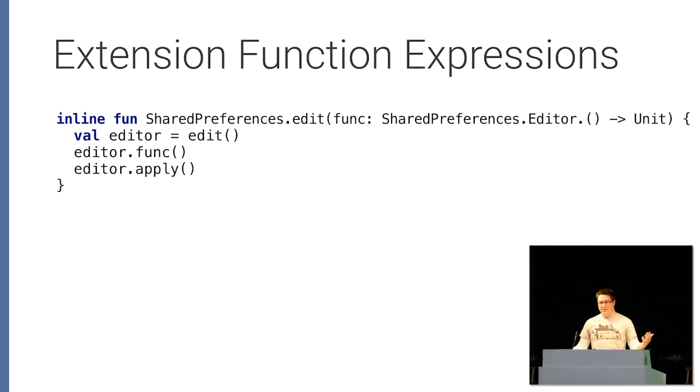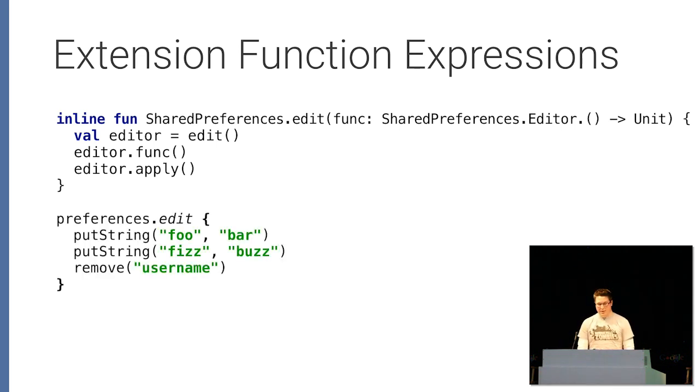And so you can apply this all over. I mean, pick your least favorite API of Android, and you can probably remedy it in some way. Shared preferences is another transaction-based API. So here we're adding a method to shared preferences, and we're taking in a method that exists on the editor that's created when you start the transaction. And so now our preferences interaction has been simplified. You never forget to call apply, which sometimes happens.